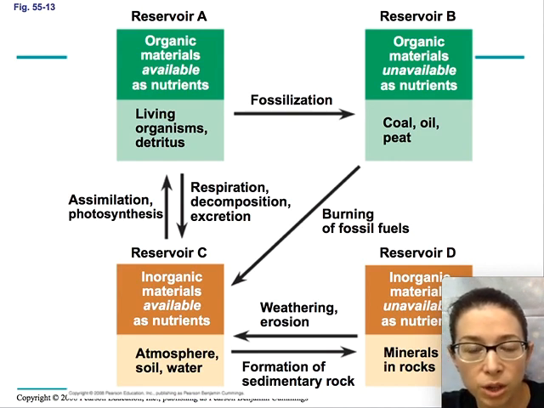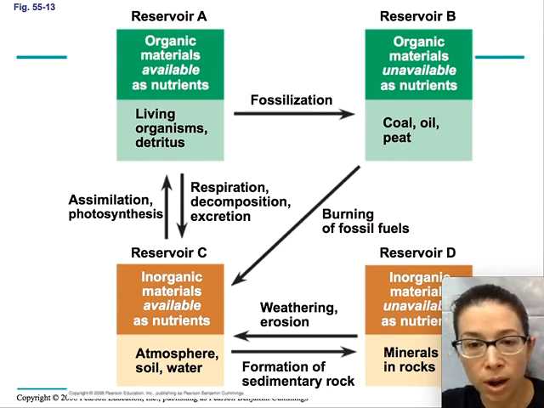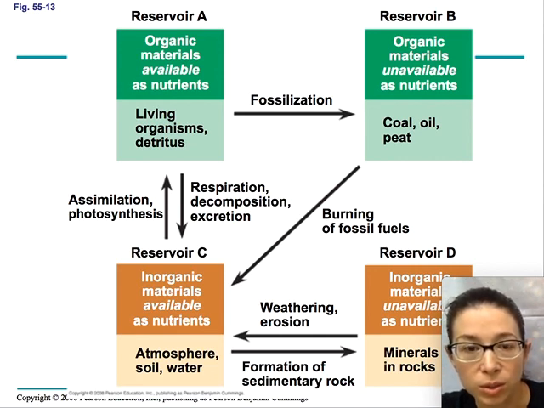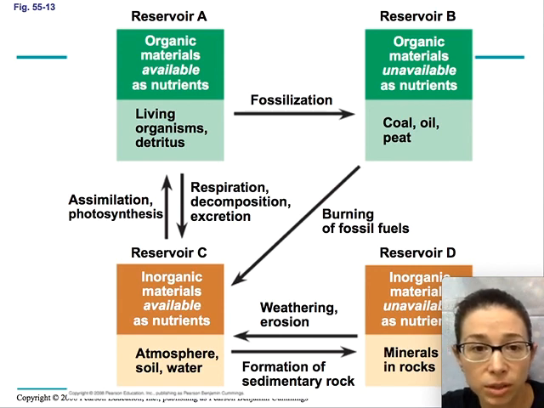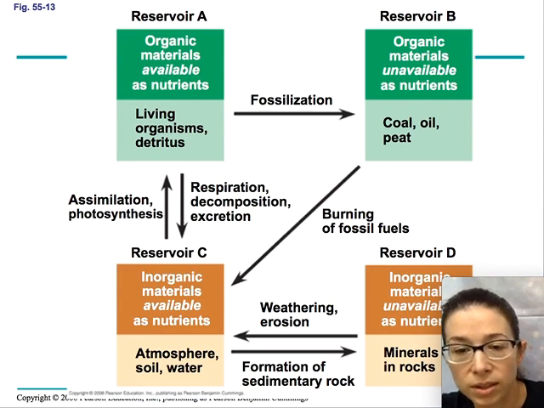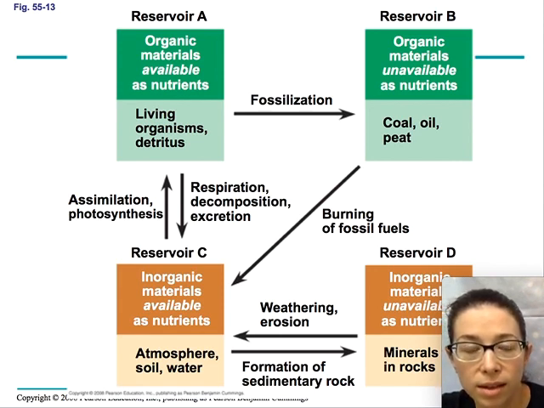And here's just a flowchart of how material can move throughout our ecosystems. Organic material available as nutrients, so living material, right, or decaying material, dead leaves, for example, can be fossilized, right, and turn into coal or oil. And when we burn them, those carbon molecules, for example, are going to go up into the atmosphere as CO2.